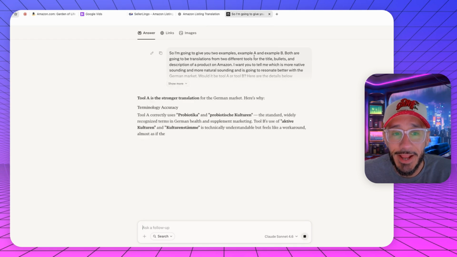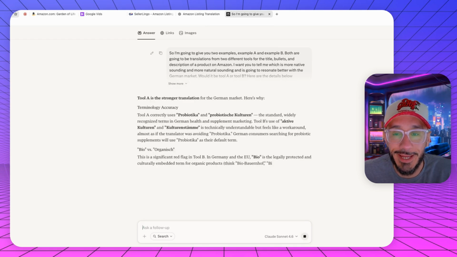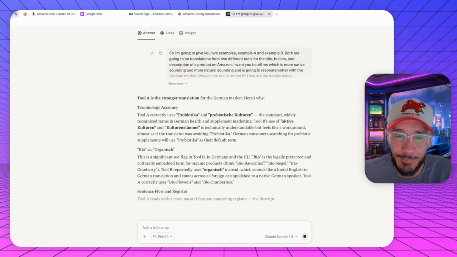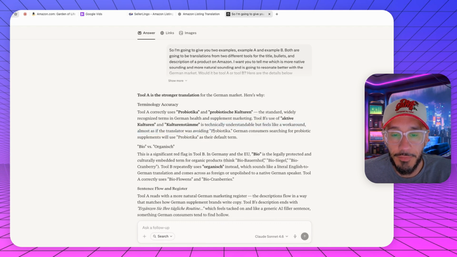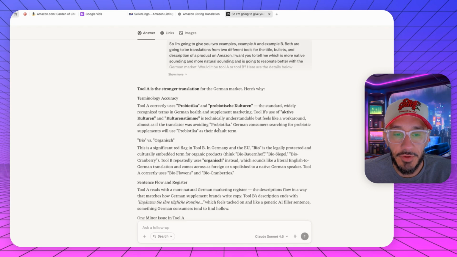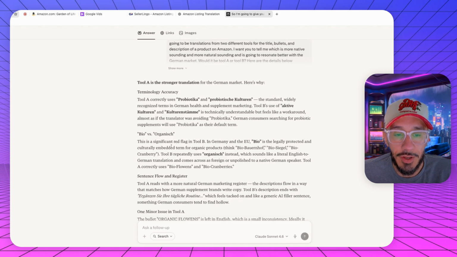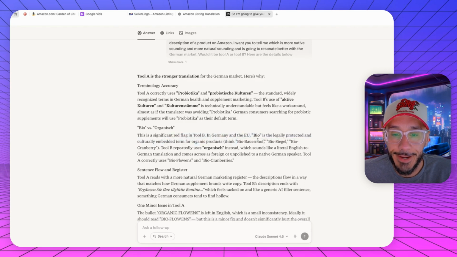Remember, example A is going to be ChatGPT. So tool A correctly used probiotica, the standard recognized. Tool B uses this, technically understandable, but feels like a workaround, almost as if the translator was avoiding the word probiotica. German customers, so bio versus organisch. This is a significant red flag in tool B. In Germany,